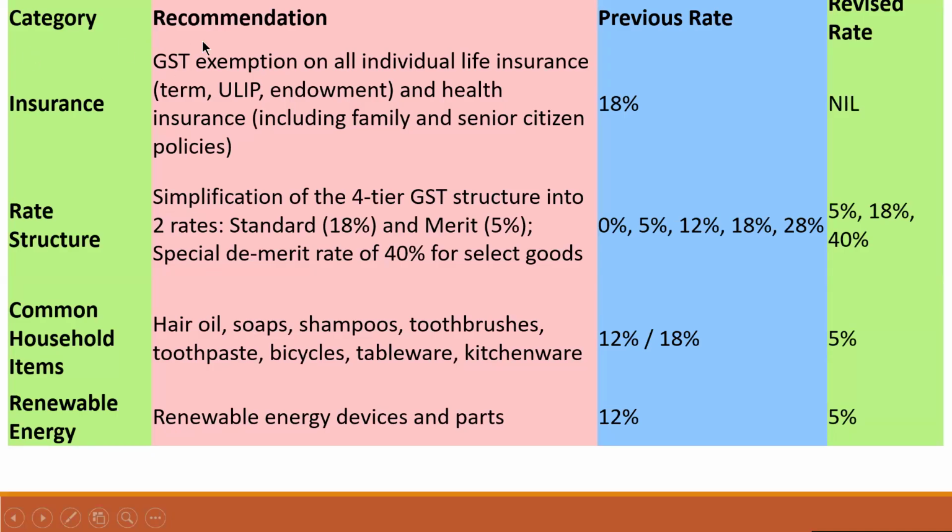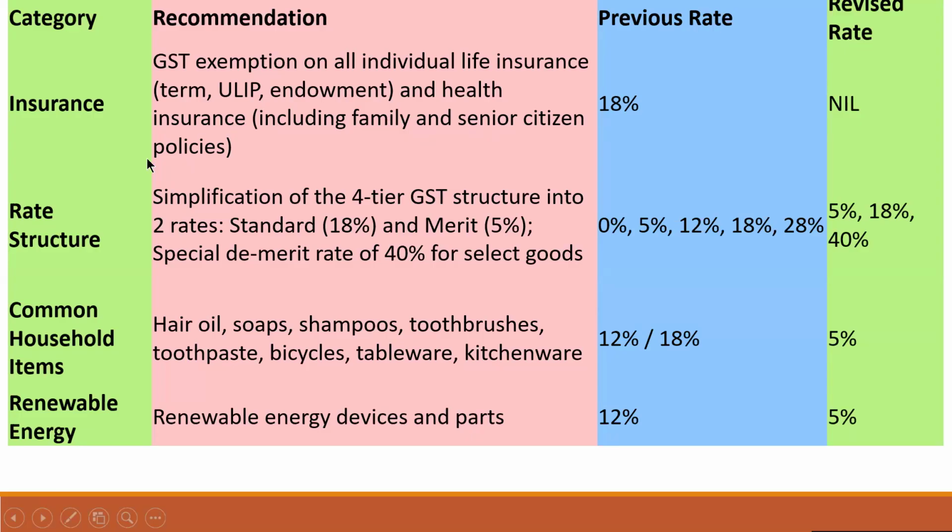These are the category, recommendation, previous rate, and revised rate. Insurance GST exemptions: all individual life insurance, term, ULIP, endowment, and health insurance, including family and senior citizen policies. Previous GST rate was 18%, now it is nil.